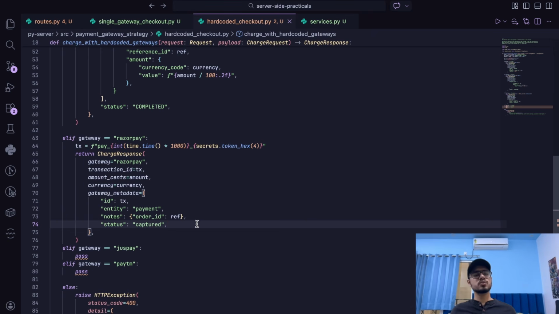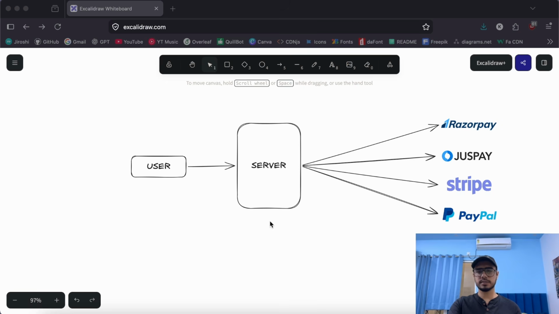So, how do we actually deal with this situation? For this, we have to understand something called the strategy pattern. Now, what is the strategy pattern? The strategy pattern is a low-level design pattern that helps us switch to a different function or different implementation at runtime. Let's understand it deeper. Take this example.